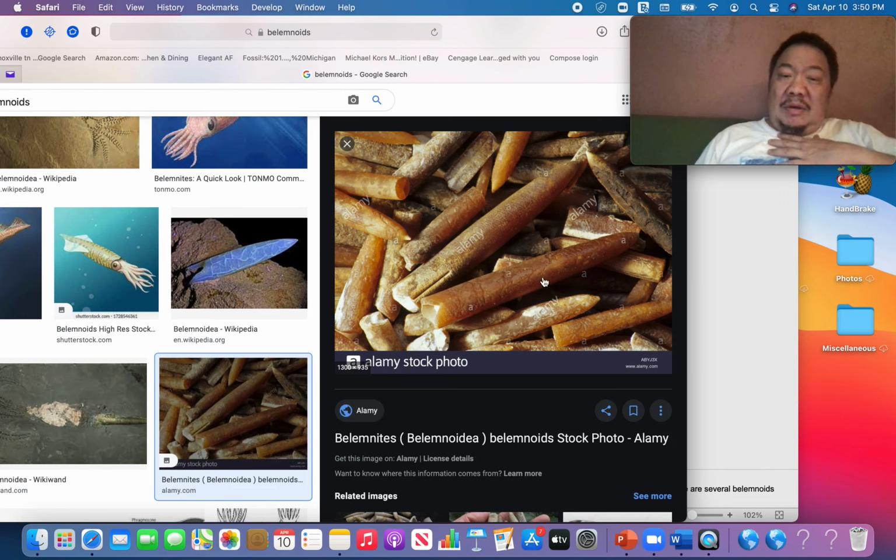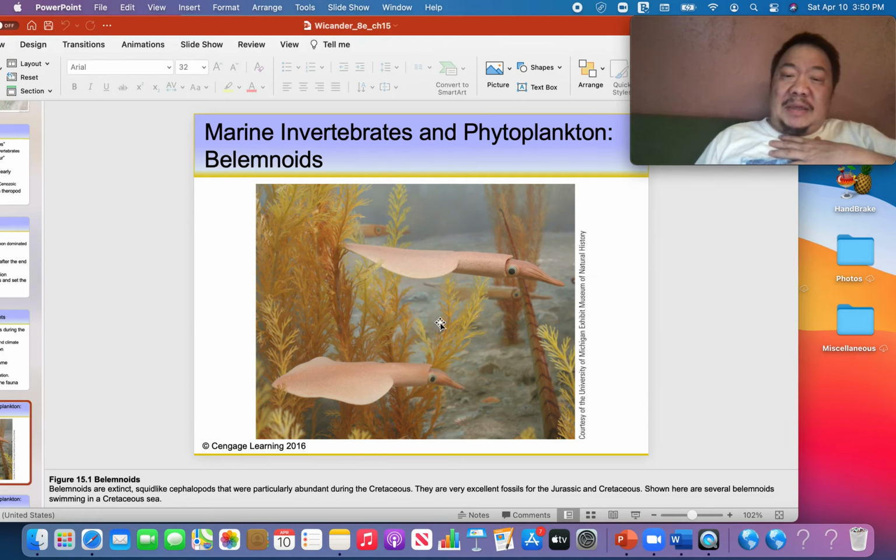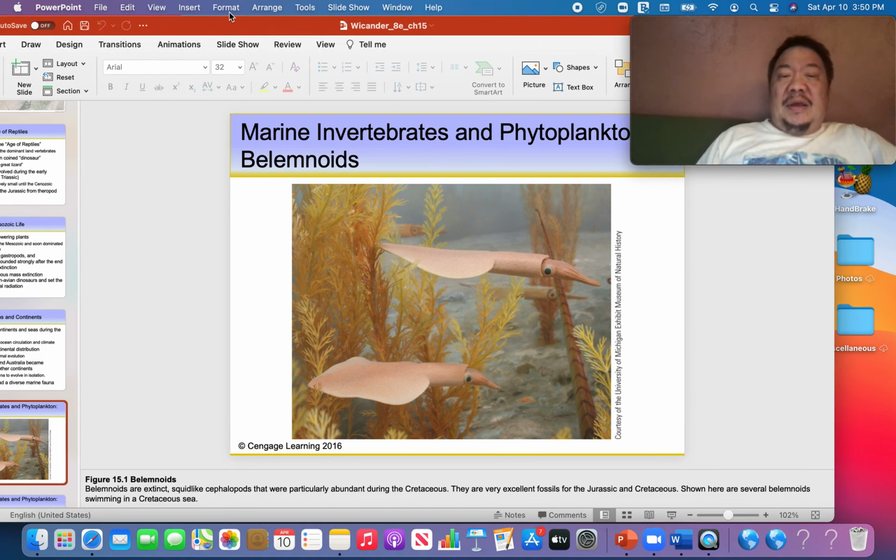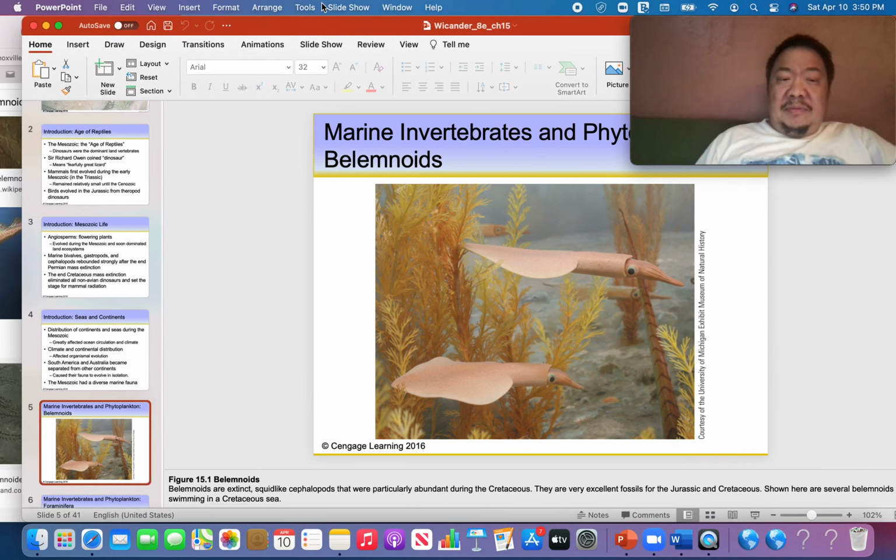These stone parts were inside of these belemnites. So if you see this, you know it's phylum Mollusca, class Cephalopoda, and they're nektonic, and they're from the Mesozoic. Belemnites were ubiquitous, they were everywhere in the Mesozoic seas.